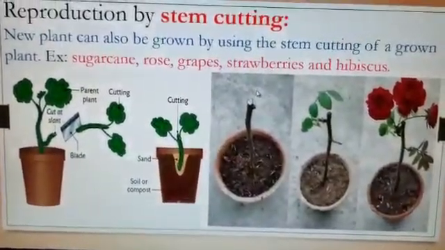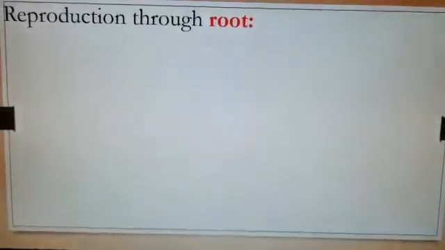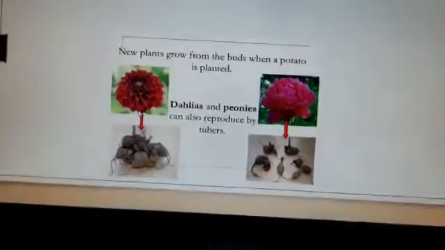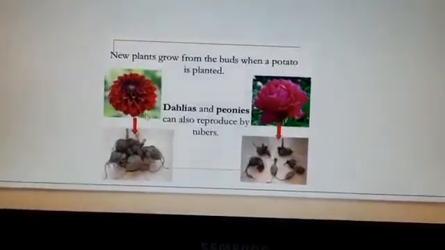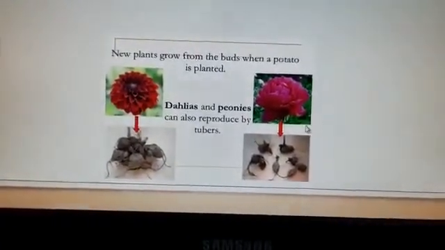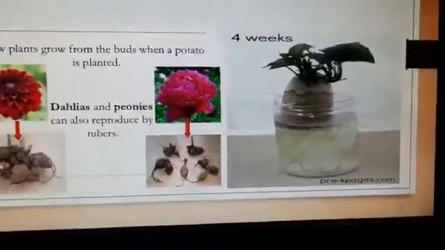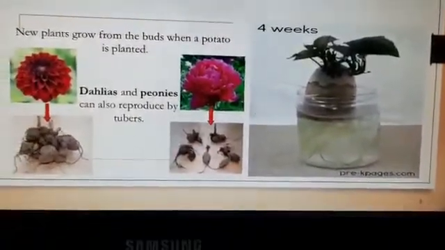Now we go to another interesting one, that is reproduction through roots. Here we can see the flowers, Eunice and Dahlia are given. And here I want to show you one more example. So here you can see the roots are fleshy. The fleshy roots are seen here.